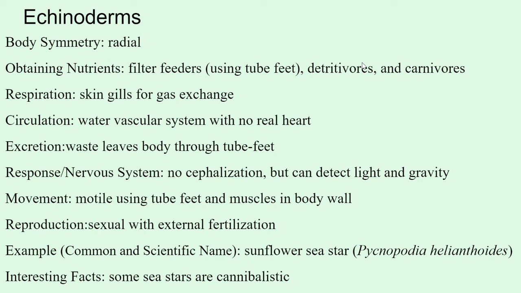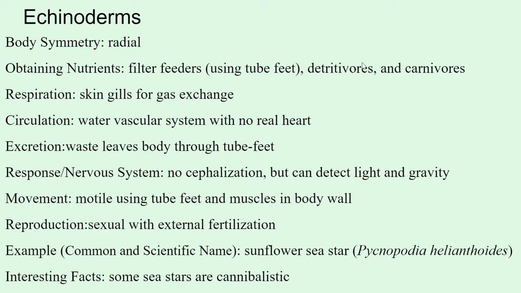Most of them have skin gills where they can exchange gas, which are very simple. Circulation, moving the oxygen around their bodies, is done by a water vascular system. So they don't have blood. They just have water that flows through their bodies and brings oxygen throughout their bodies. They don't have a real heart either. They have waste that leaves their body through their tube feet through diffusion, but it's specifically through the tube feet.